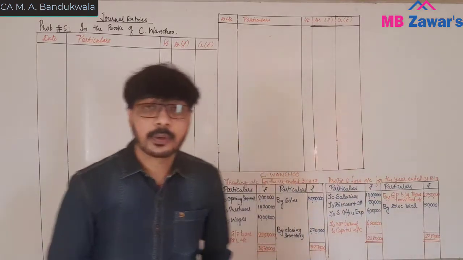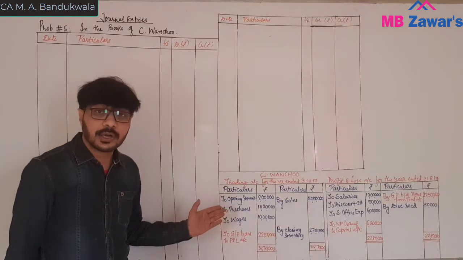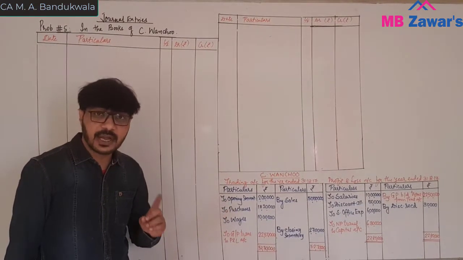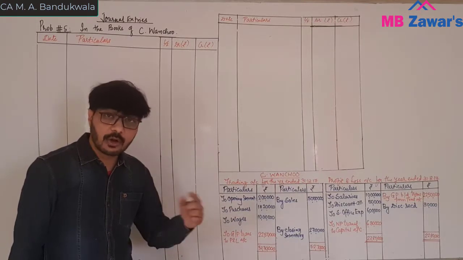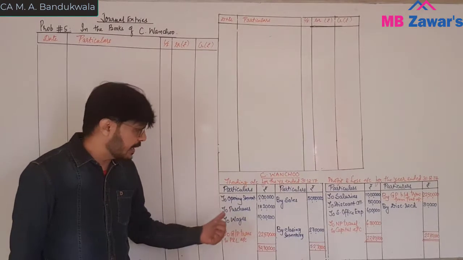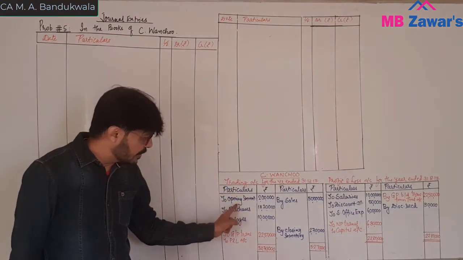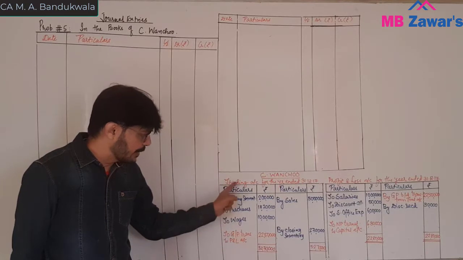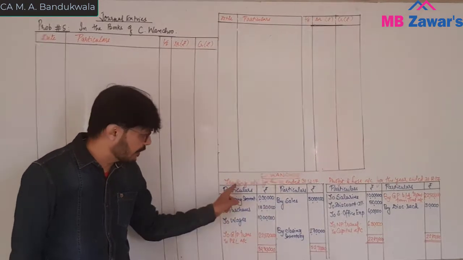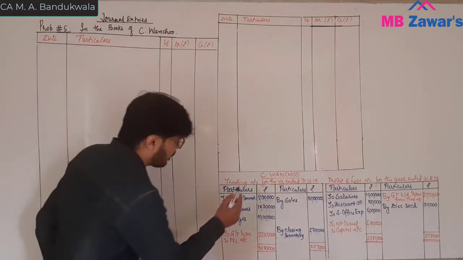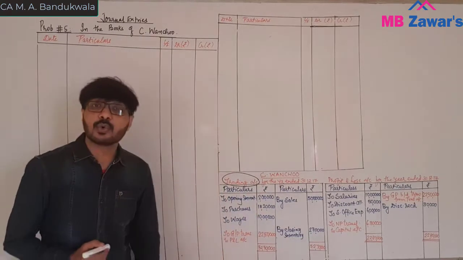Now see, these are the items that have been posted to the trading account debit. Closing entry means transfer from the trial balance to the trading account. We have closed those accounts and transferred them to the trading account. Now these are the opening stock, purchase, wages on the debit side of the trading account, sales on the credit side of the trading account. We are preparing which account? We are preparing the trading account. So here all the entries will be related to the trading account.